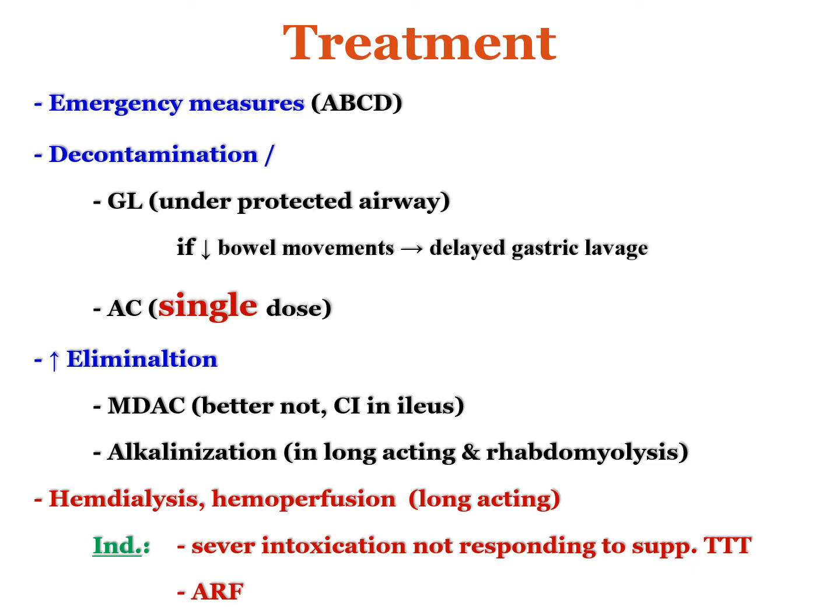After performing this stabilization, we can go to the next step, which is decontamination. Decontamination means removal of the unabsorbed poison from the site of exposure, and the site of exposure in our case here is the stomach. So we have two tools for performing decontamination. The first tool is gastric lavage, and the second tool is giving activated charcoal.